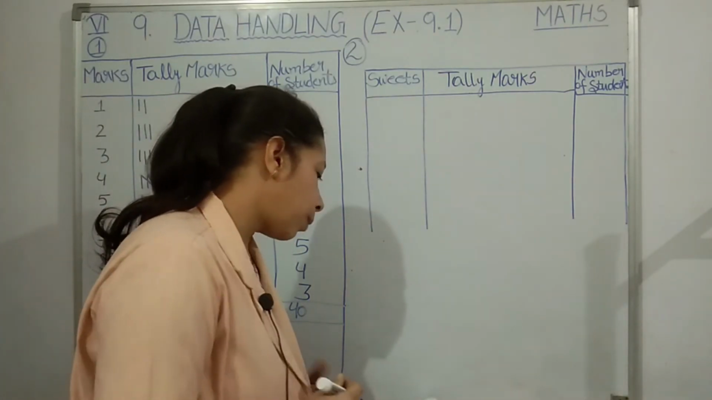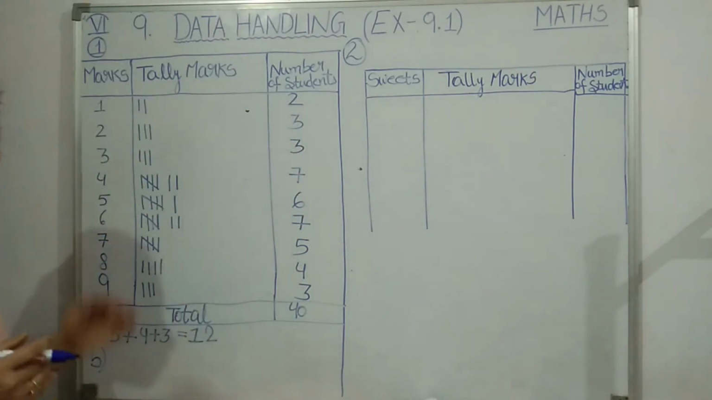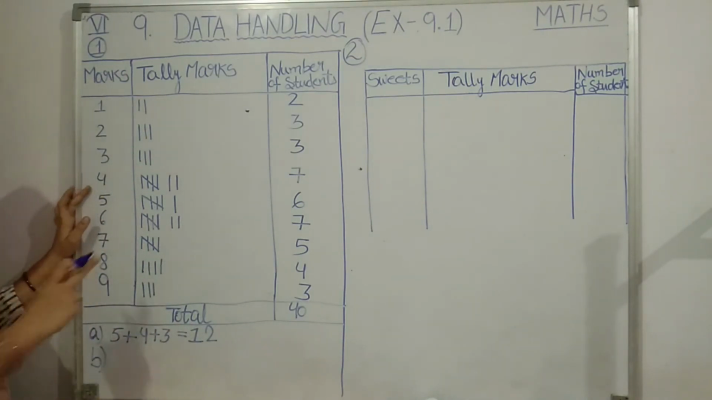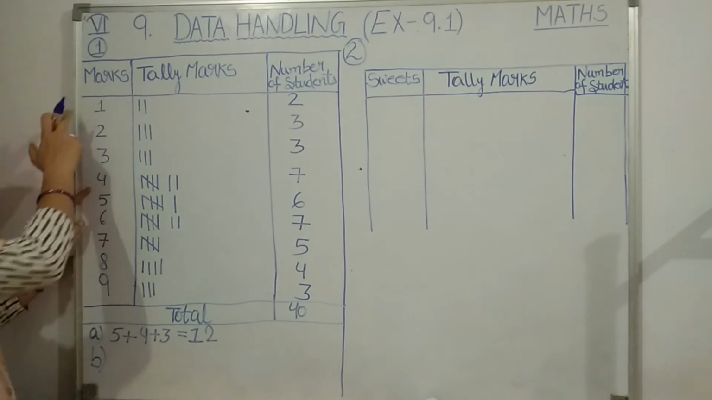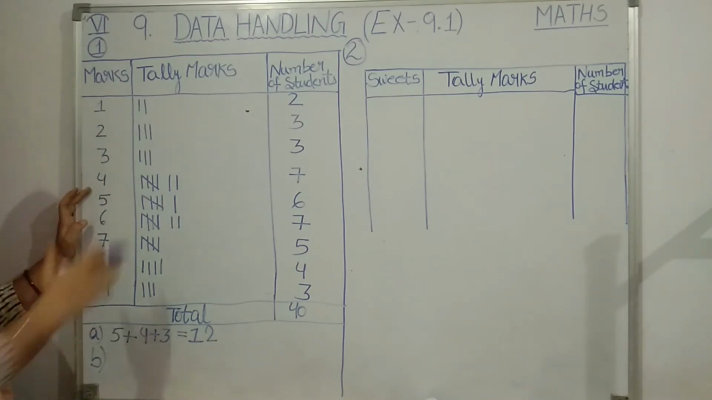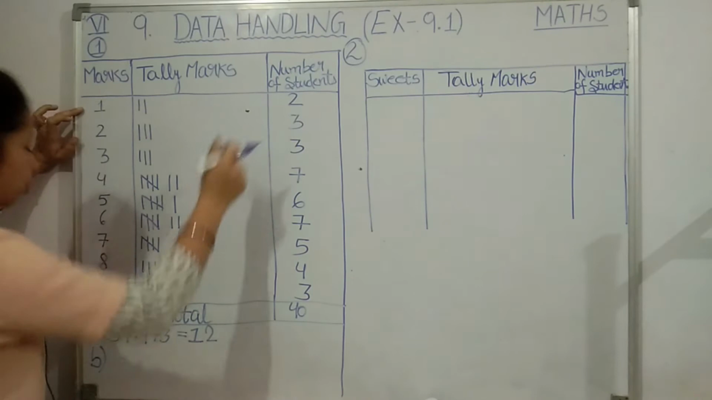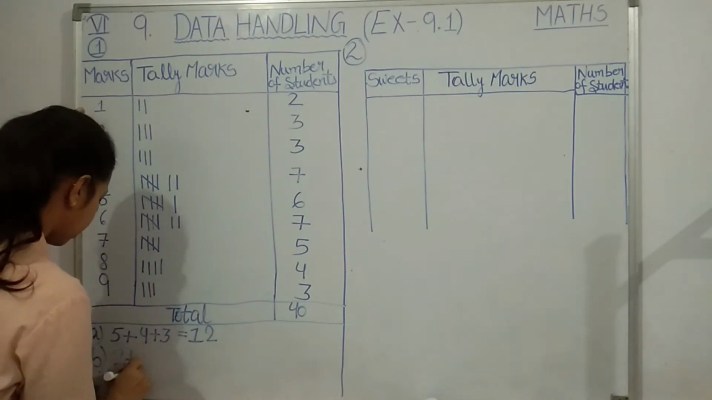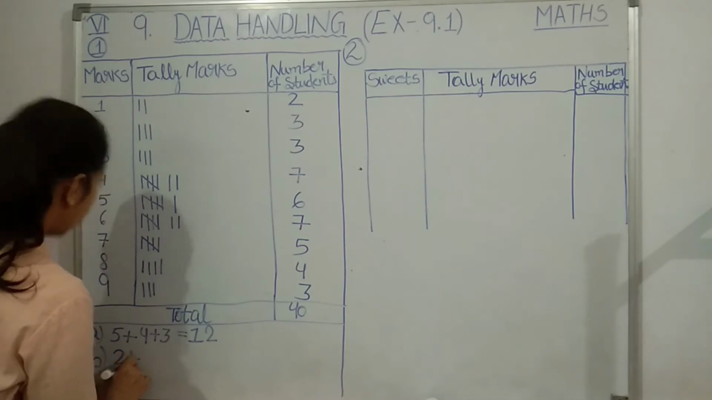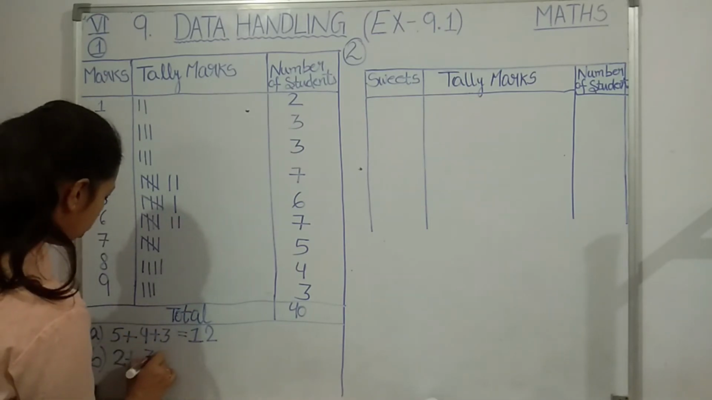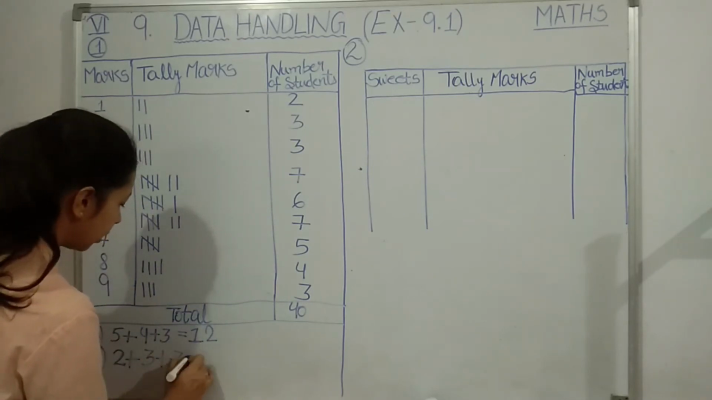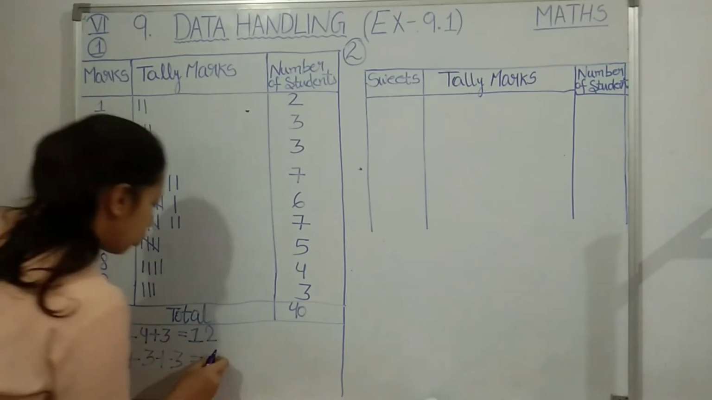How many students obtained marks below 4? Below 4 means 4 is not included. So how many students got below 4? Which are the marks below 4 here? 3, 2, 1. All these 3 marks are below 4. So how many students got 1? 2. Then how many students got 2? 3 students got 2. Okay. Then how many students got 3? Again 3 students got 3. Add them. 3 plus 3 6, 6 plus 2 8.